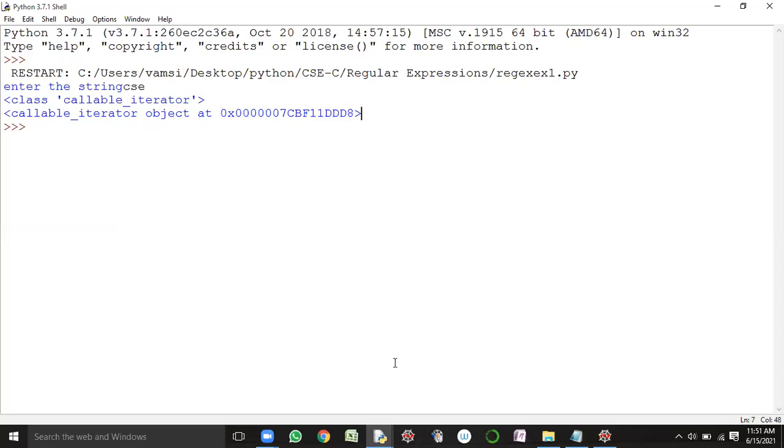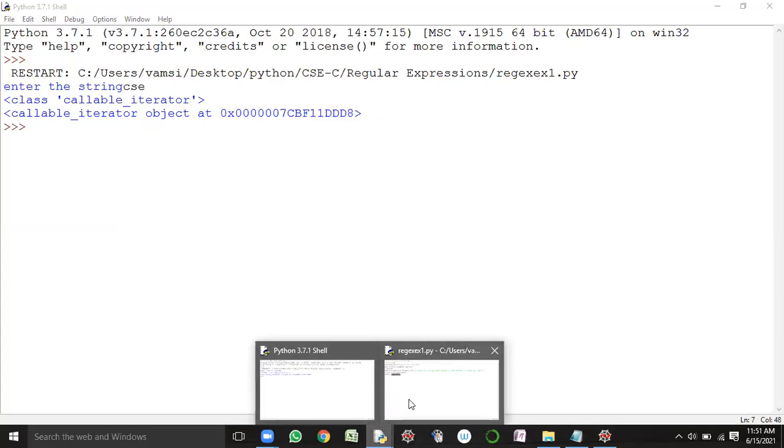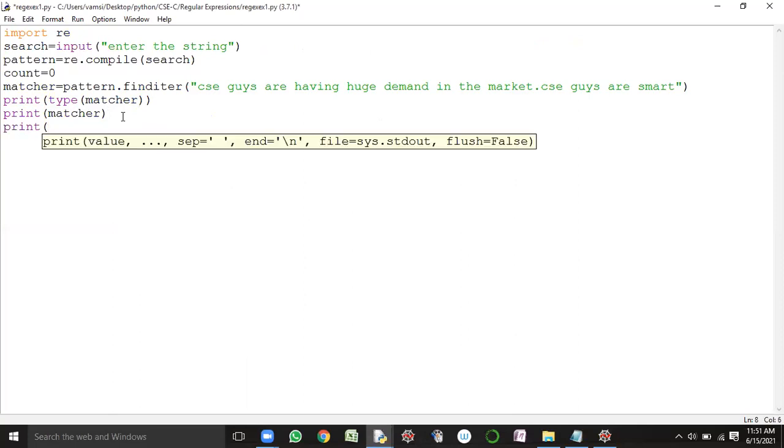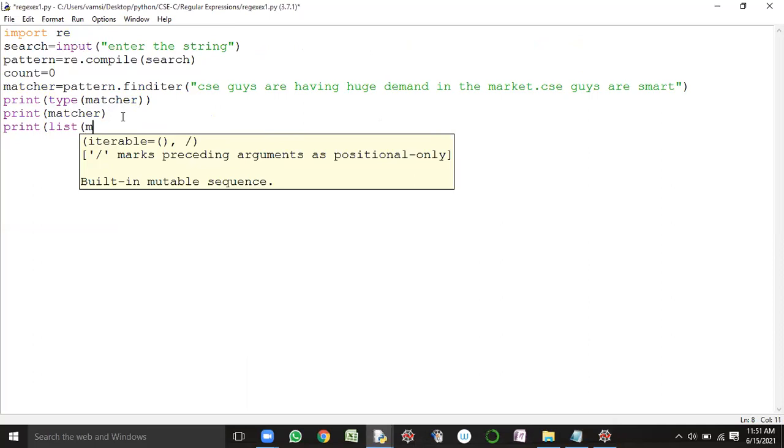So when I'm converting it into a list object, go to the code. Here I will convert this matcher variable into a list type of object. To convert it, we have the type conversion function called list of the matcher.